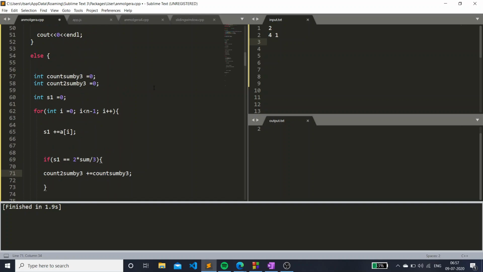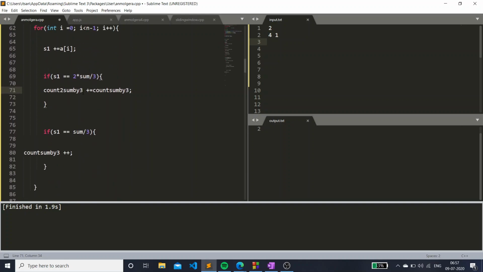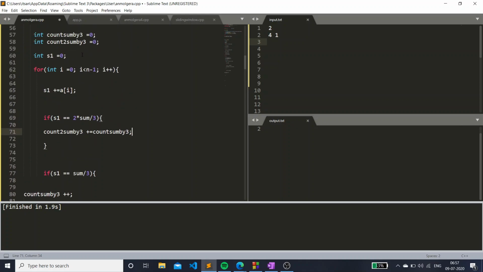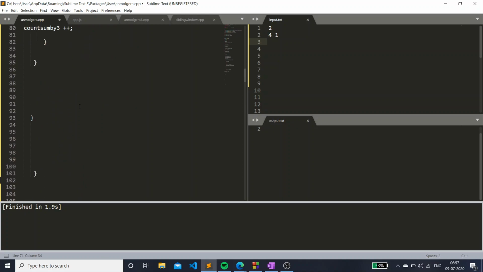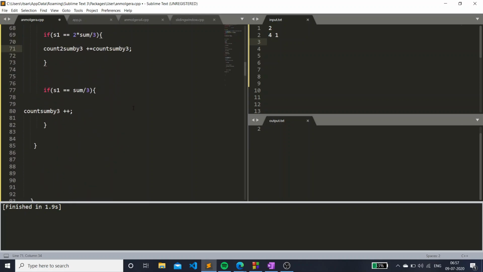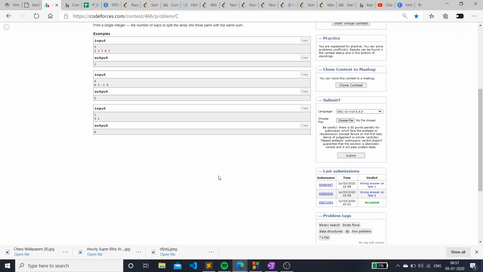and after the loop ends, in this number we'll basically have the number of counts in which we can divide an array into 3 equal parts. Okay, this is where the loop ends. So yeah, we have to print it. Cout count 2 sum by 3 and line, and this should be it.